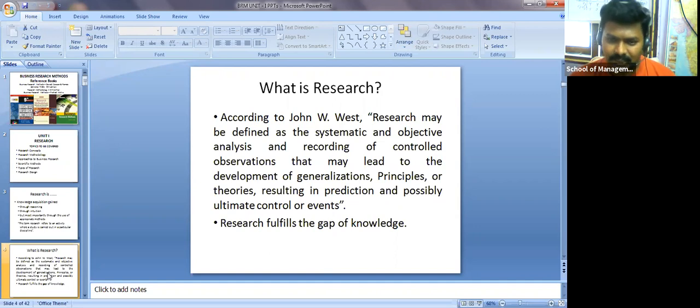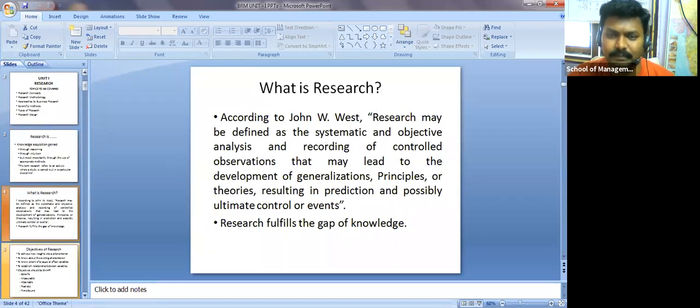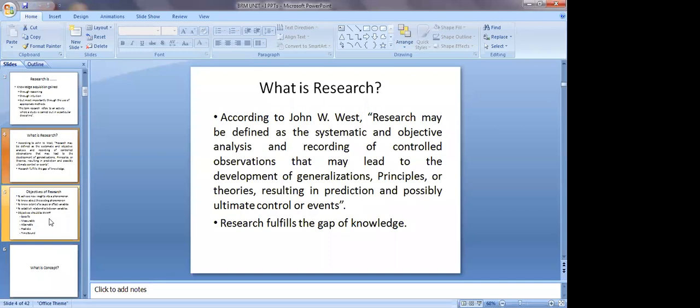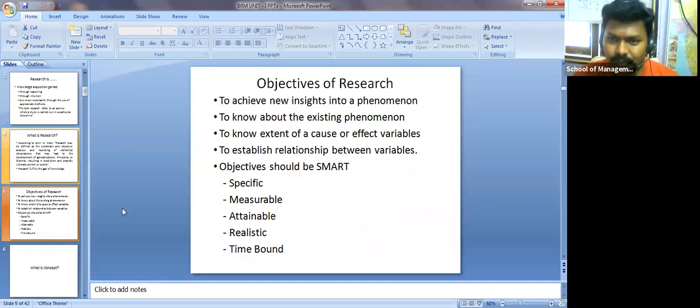So if any one particular person is suffering, or wants to do some research work, then obviously you are fulfilling that gap. You find a solution and give it, then immediately you get one more problem and add a solution to that. So the gap has to be fulfilled. Research fulfills the gap of knowledge. Do you have any questions as of now? No, sir.